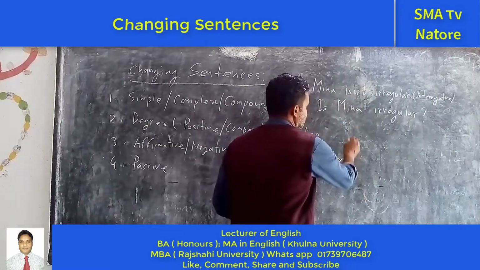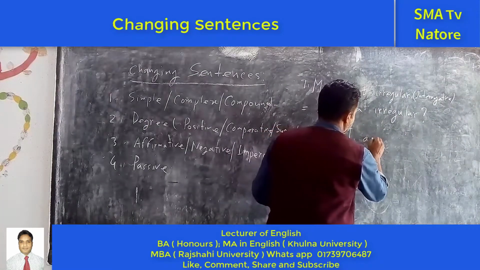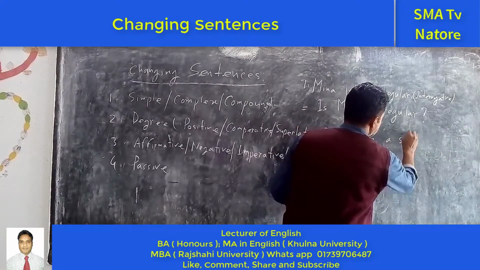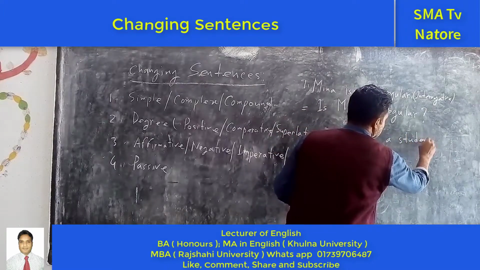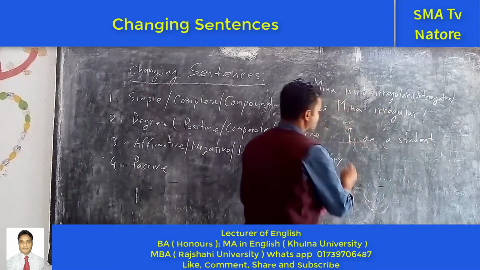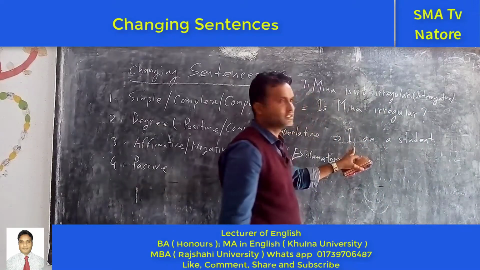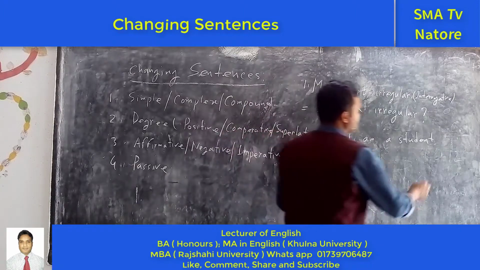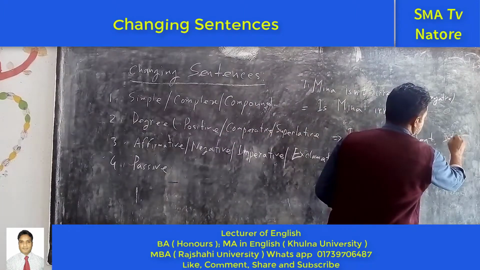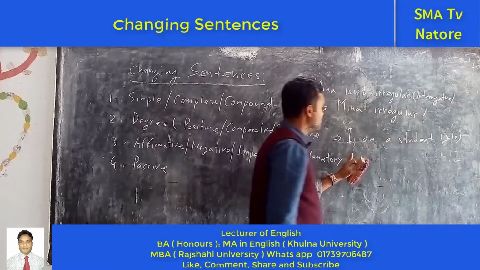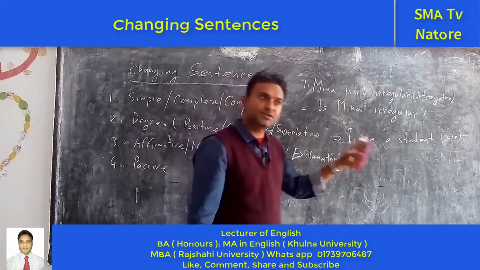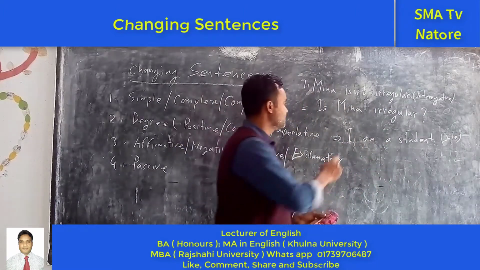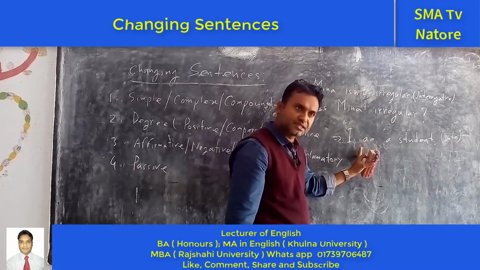Okay, another sentence. I am a student. This is the affirmative sentence, but you have to make it interrogative. So, amn't I a student? The meaning is that I am a student in this sentence.